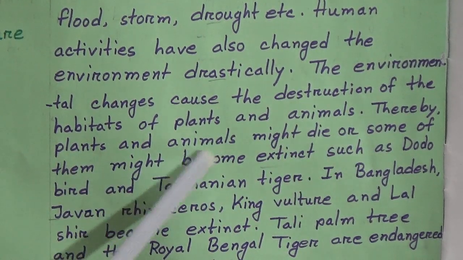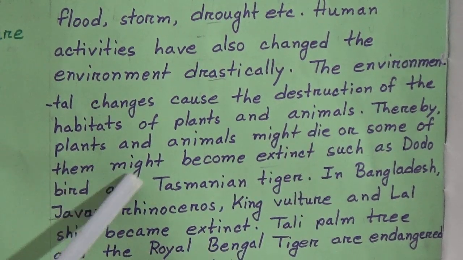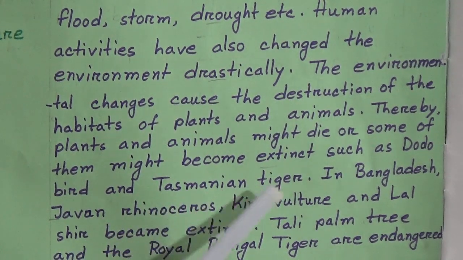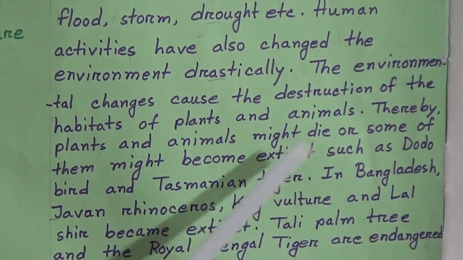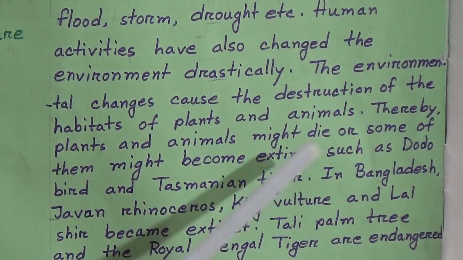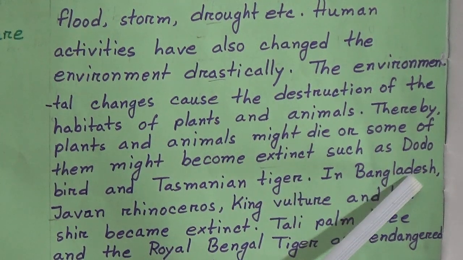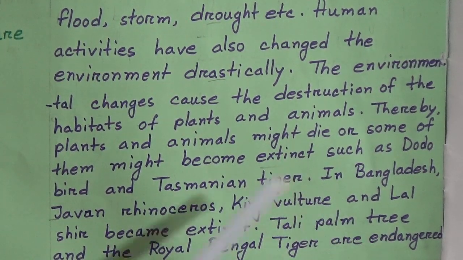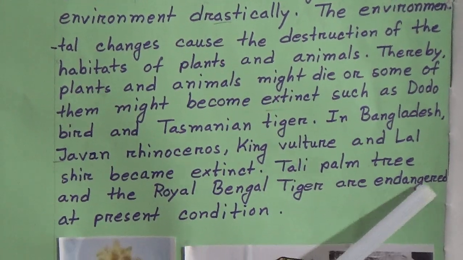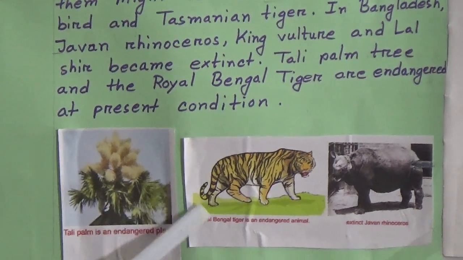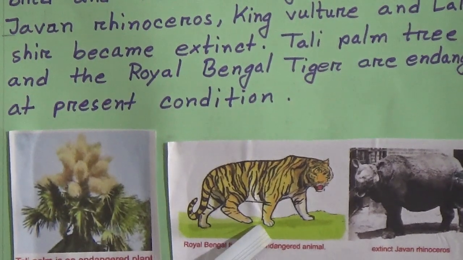Thereby, plants and animals might die or some of them might become extinct, such as the dodo bird and Tasmanian tiger. Once upon a time, the dodo bird and Tasmanian tiger were part of our environment. Now they are extinct. In Bangladesh, the Javan rhinoceros, king vulture and lal shir have become extinct. The Talipam tree and the Royal Bengal tiger are endangered at present. So, we should save our Royal Bengal tiger.